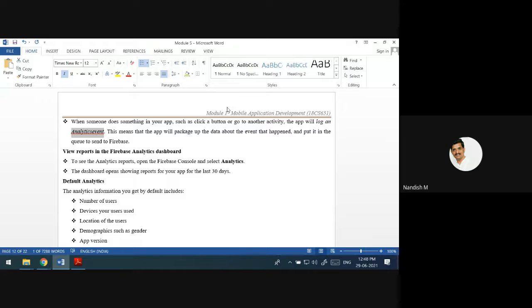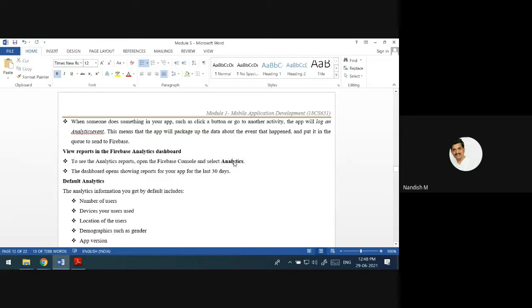Everything that will be logged will be stored somewhere. And if you want to see the analytics at the end of a month, after 30 days, yes, you can go to the Firebase console.